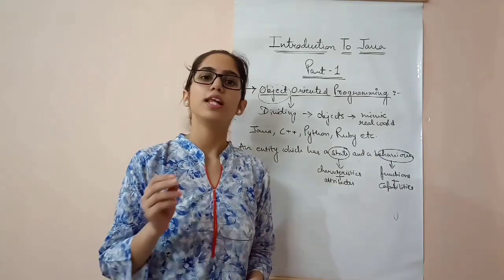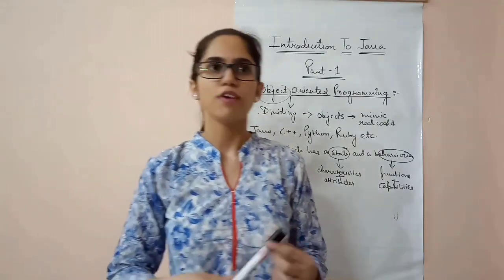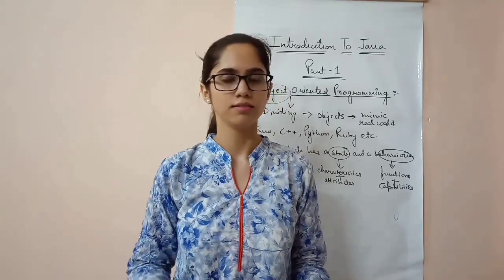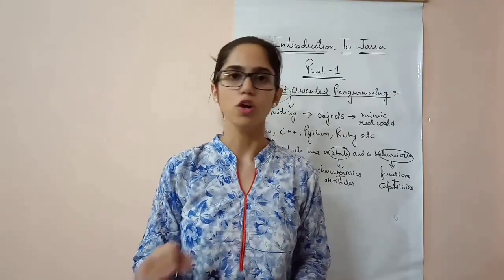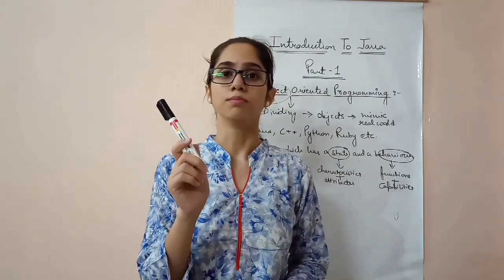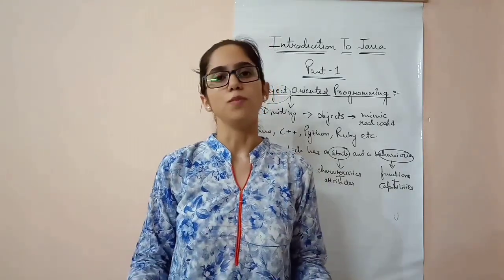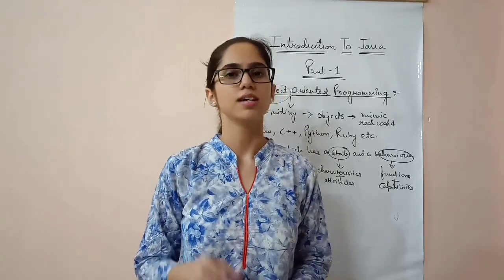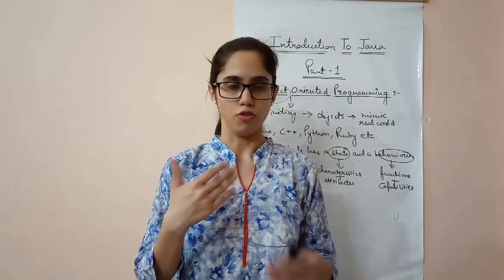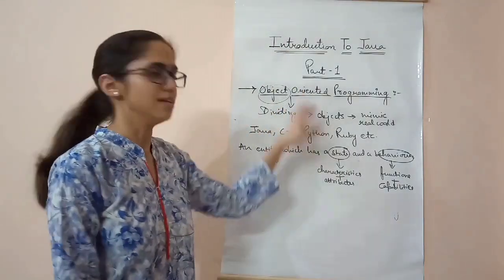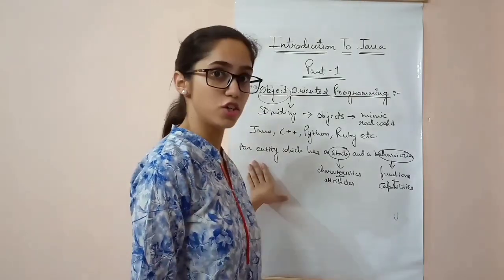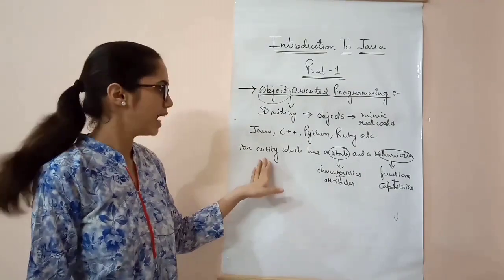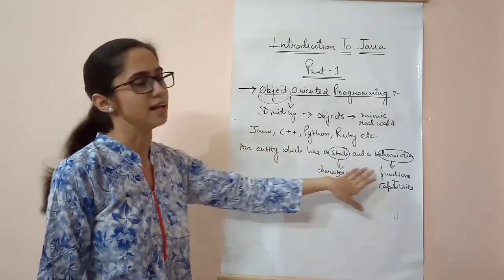How? First of all, let's talk about objects. If I have to ask you what is an object in the real world, you will say something that we can feel. Yes, something that is concrete, that we can feel, that we can experience are all objects. For example, this marker, myself, we are all objects. Almost everything that we see around us is an object, whether it is in real form or in abstract form. Now, when I have to talk about the definition, I will say that an object is an entity which has a state and a behavior.